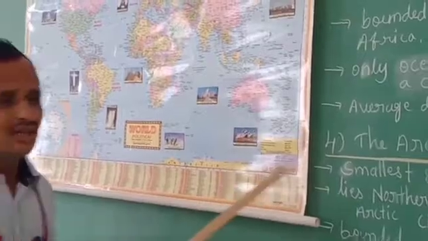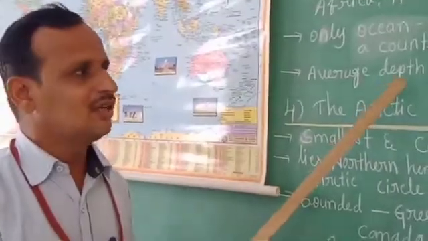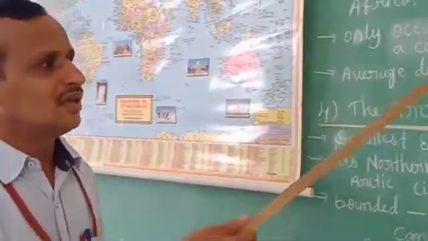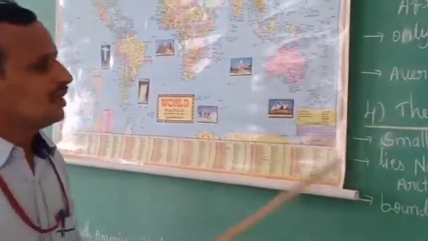And this ocean's average depth is 4,000 meters. This average depth means the deepest place of this ocean. I already told you the deepest place of the ocean. This is 4,000 meters. Now let us go to the next ocean, children.